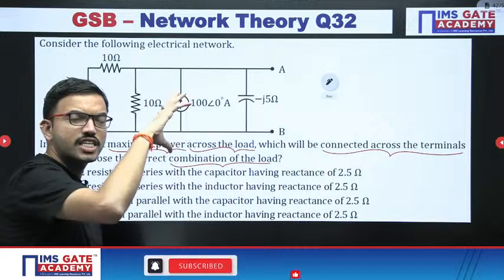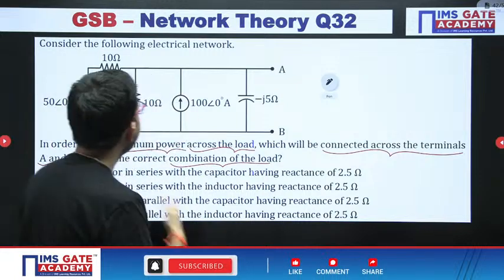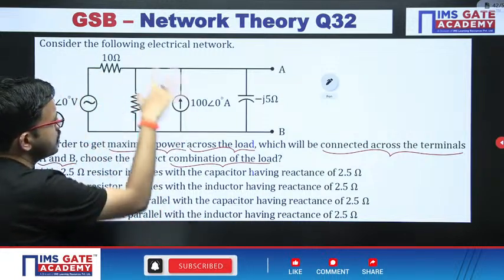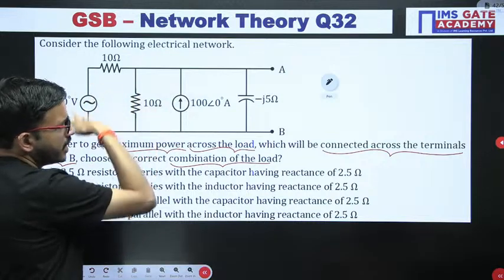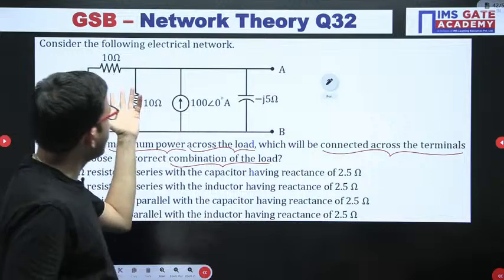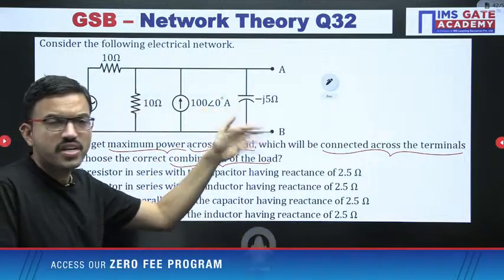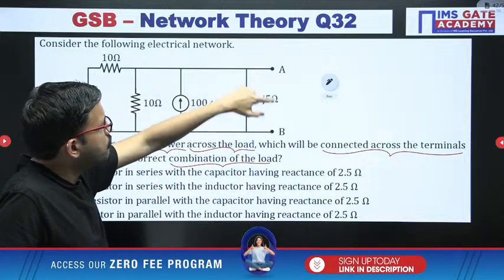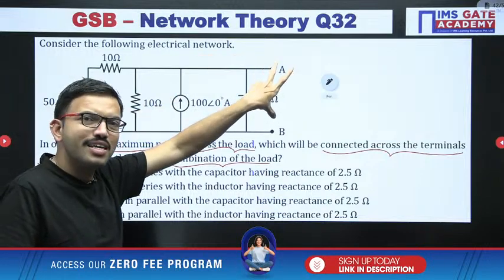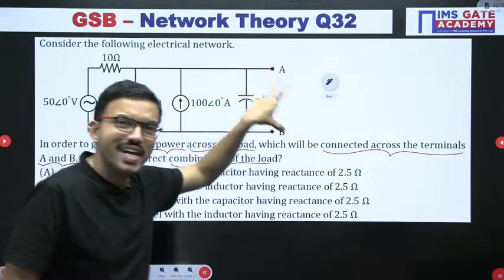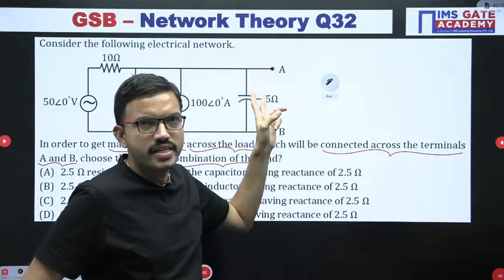Now with respect to AC circuit, when we are having an AC supply and multiple resistors, and here you are having resistors and then a capacitor also. Okay, right. So you have to find out the equivalent impedance with respect to the terminals A and B. Okay, ZTH you are getting.